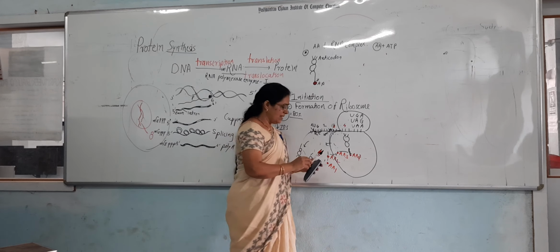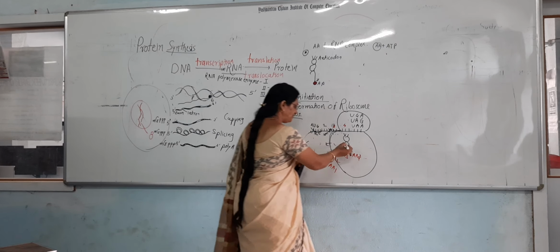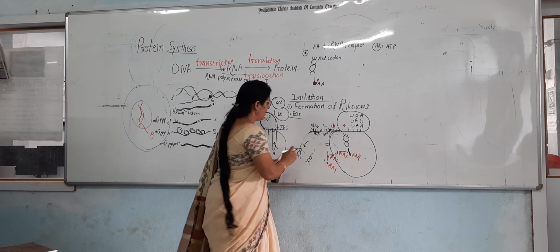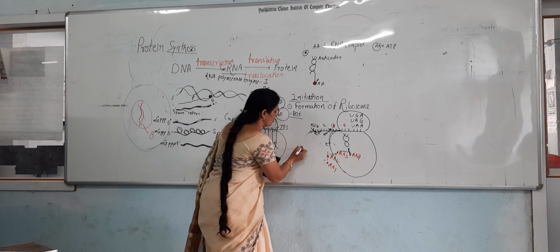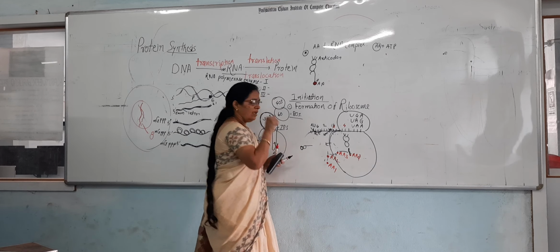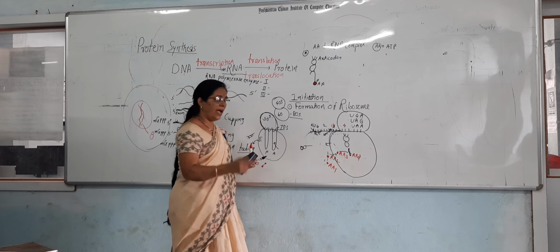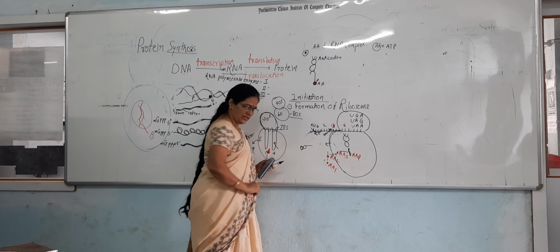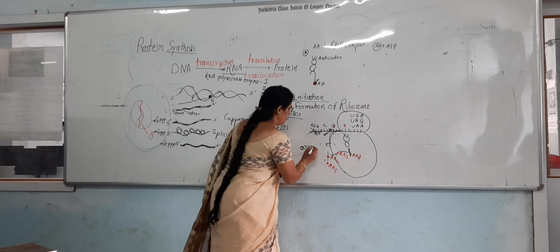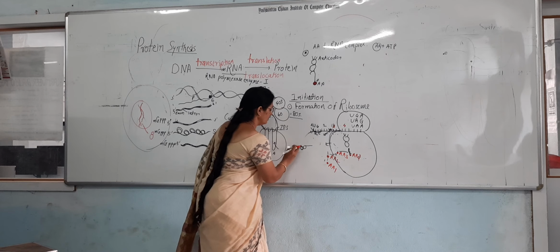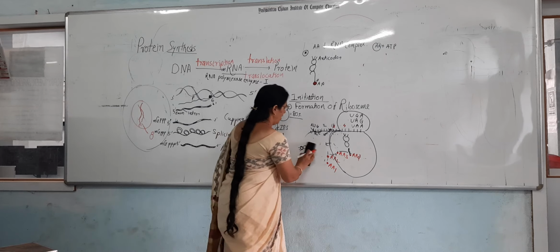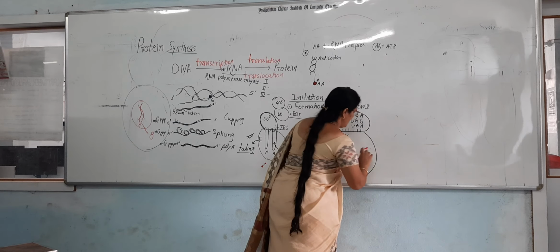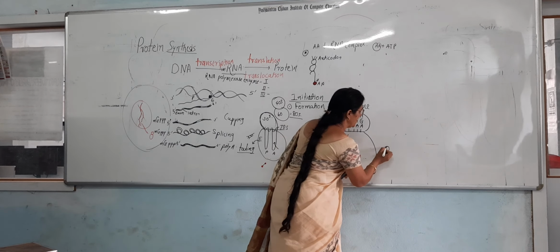Now what happens? Here the ribosome, this tRNA, migrates from that ribosome along with that amino acid in the cytoplasm. Look at here how that takes place.